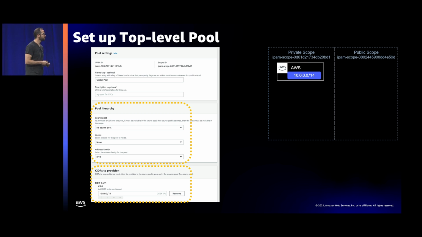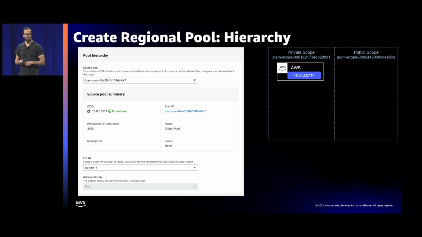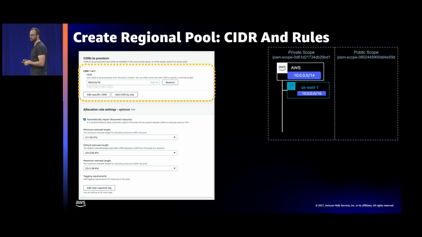So we have that /14 popping up in our private scope. So next, we can continue creating our pool hierarchy. So we go in again, create a pool, and then now, because we have the top-level pool, we can select that as our source pool for creation. Then we select the region we want to deploy that new pool into. And then finally, we figure out what IP address block we want to allocate.